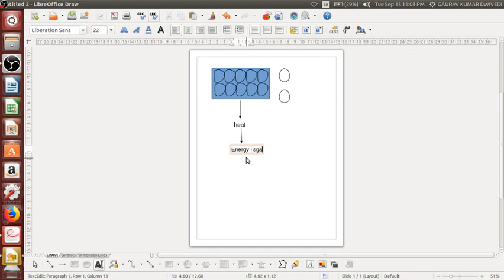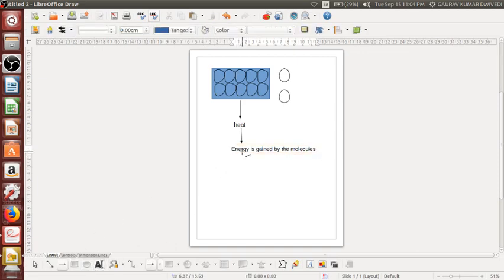Energy is gained by the molecules, okay, and when energy is gained by the molecules, तो इसके बाद एक और चीज हो जाएगी, वो क्या होगा कि